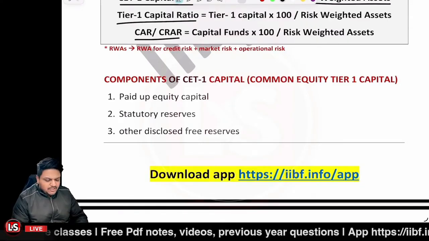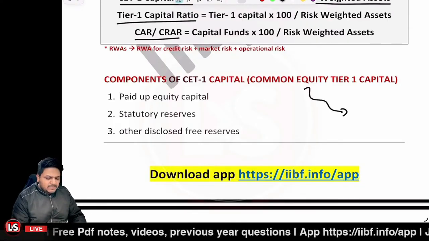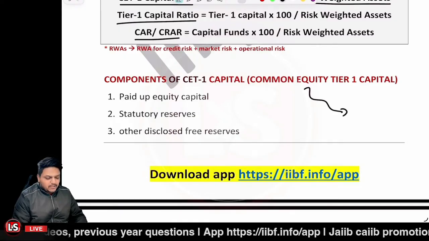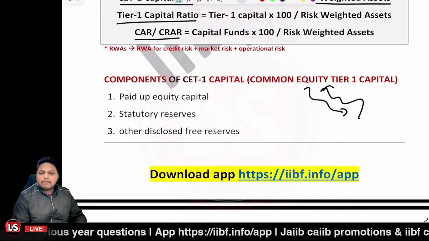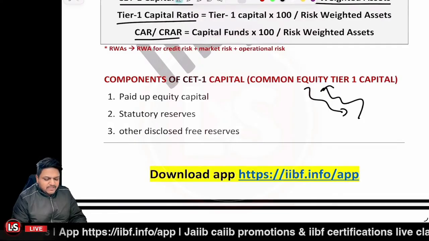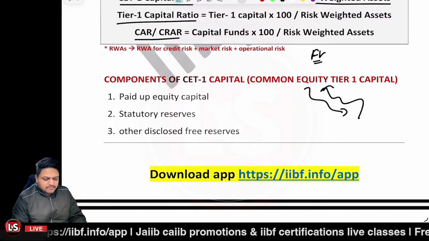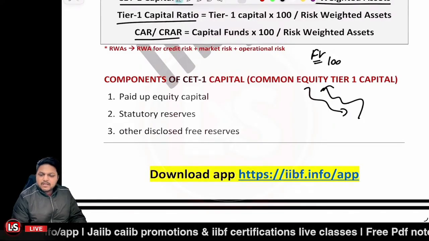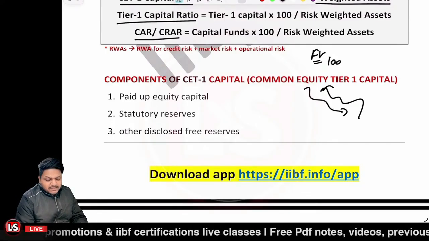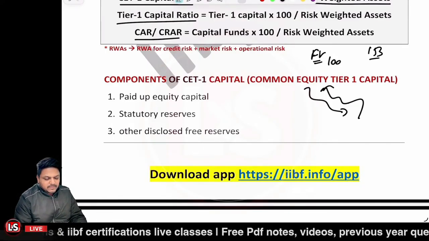Let's say the shares are issued. When the company is issuing the shares, you subscribe to the shares, and when the shares are allotted, you pay the money related to the shares to the company. Let's say the company share has a face value of rupees 100, but in the market it is listed at rupees 153, right?